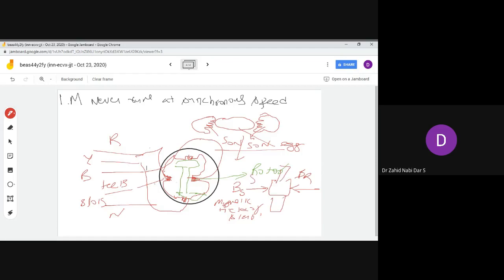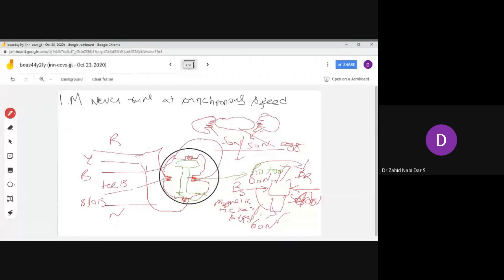If I'm applying here 50 Newton and here also 50 Newton, will the induction motor rotate? No, it will not rotate. One force has to be 60 Newton and the other has to be 40 Newton. Then it will rotate like this.